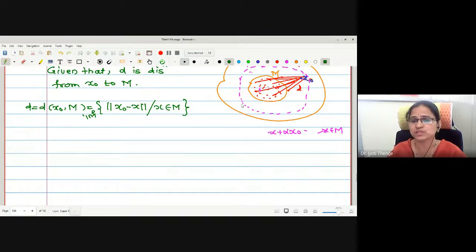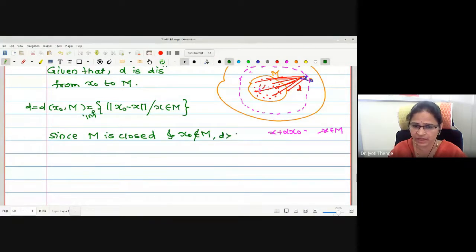Now we will form the space spanned by M and x naught. Since M is closed and x naught is not in M, may I write D is greater than 0? Yes, ma'am.